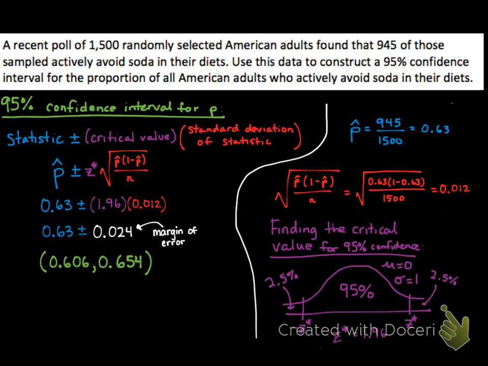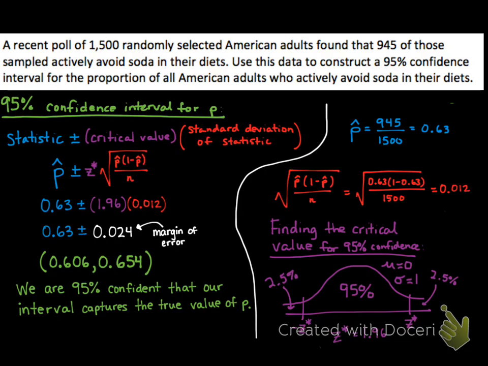And congratulations, we've finished creating our confidence interval. And our interpretation of this interval is very important. What do these numbers say? Well, what they say is that we can be 95% confident that our interval captures the true value of p. So in other words, we're 95% confident that the true proportion of adults who actively avoid soda in their diets is between 60.6% and 65.4%. So we have pretty good evidence here that a majority of American adults, all American adults, actually actively avoid soda in their diets based on our sample of 1,500 American adults.